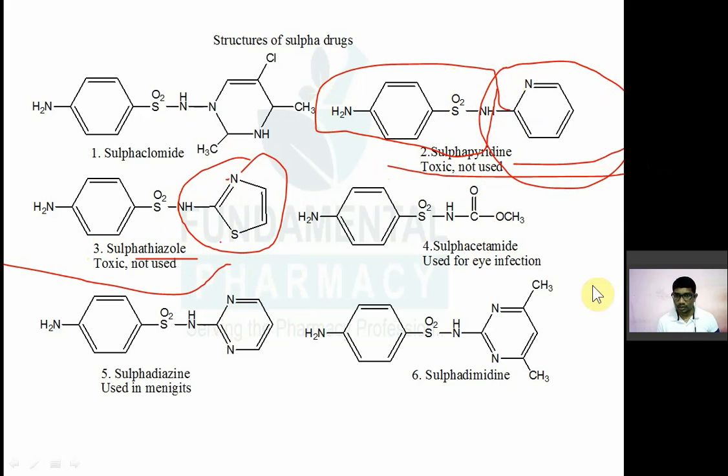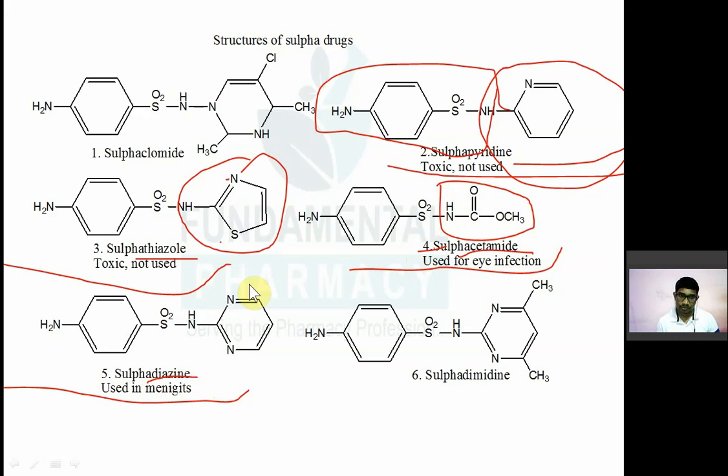Then the next one is sulfacetamide. You can see the acetamide; sulfanilamide will be common. This is the acetamido group, NHCOCH3. Sulfacetamide is used for topical eye infection. Now the next one is sulfadiazine. Di means two, azine means nitrogen, diazine. So it is the pyrazine ring, not pyridazine. Sulfanilamide is common, and N1 pyrazine sulfanilamide is sulfadiazine, used in meningitis. Nowadays it is no more used.